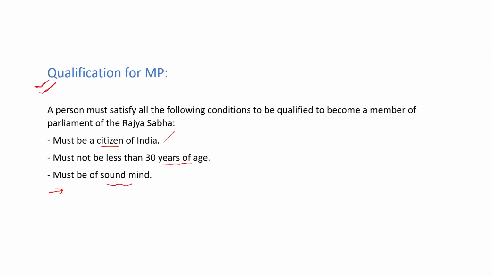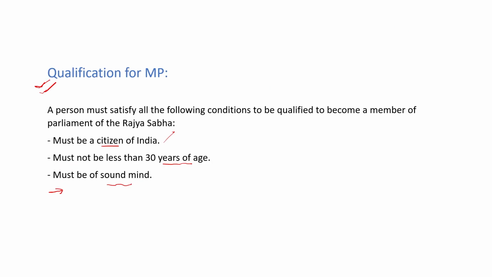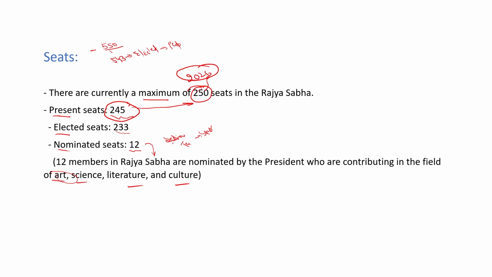Okay. So this is the complete scenario for MPs. What we have discussed then under article Rajya Sabha is explained. Rajya Sabha is known as upper house, permanent house and council of state. The qualification for MP of Rajya Sabha must be at least 30 years. Seats, maximum 250 seats for MPs.